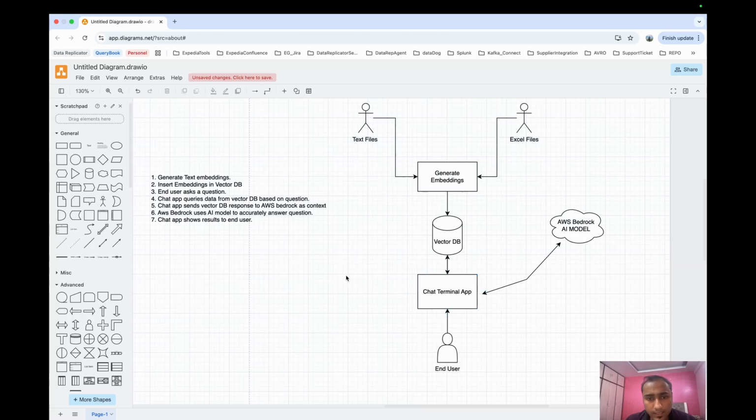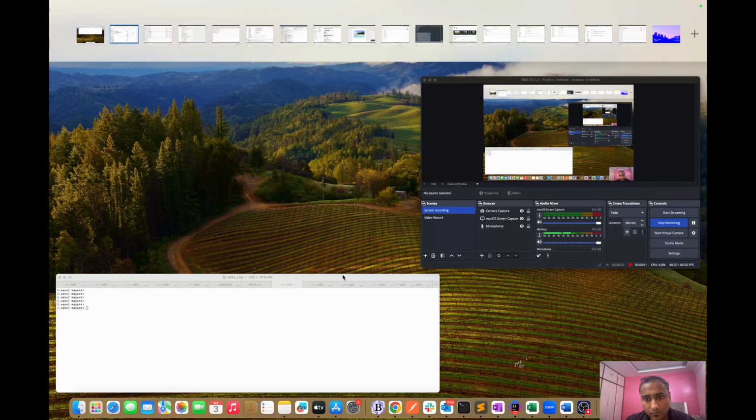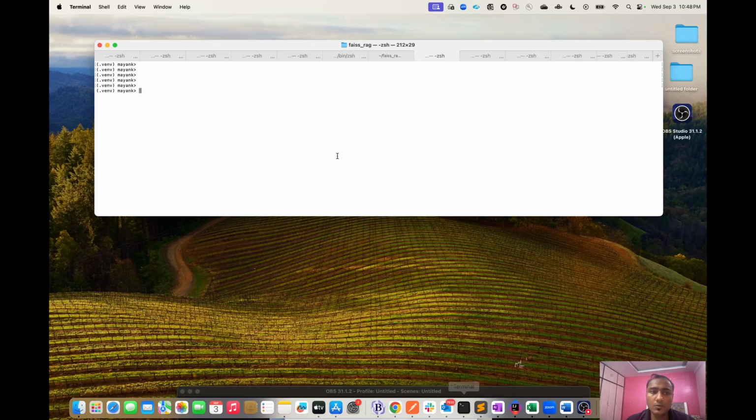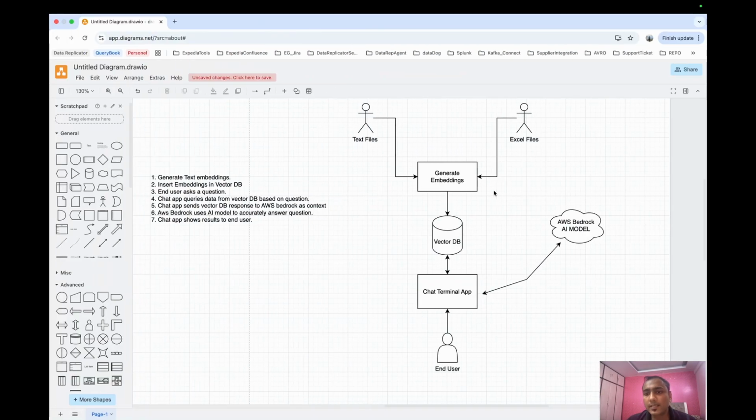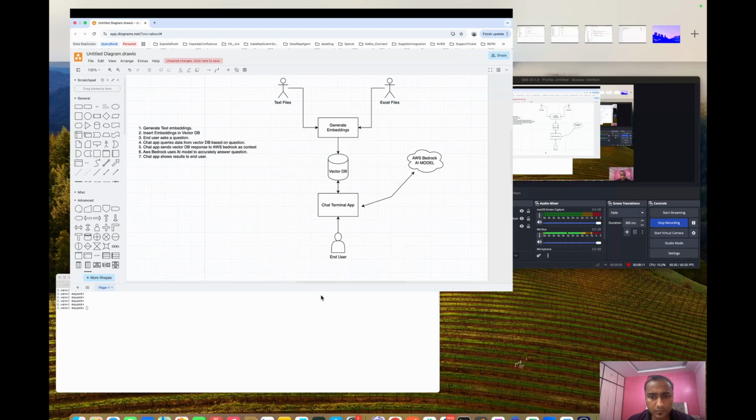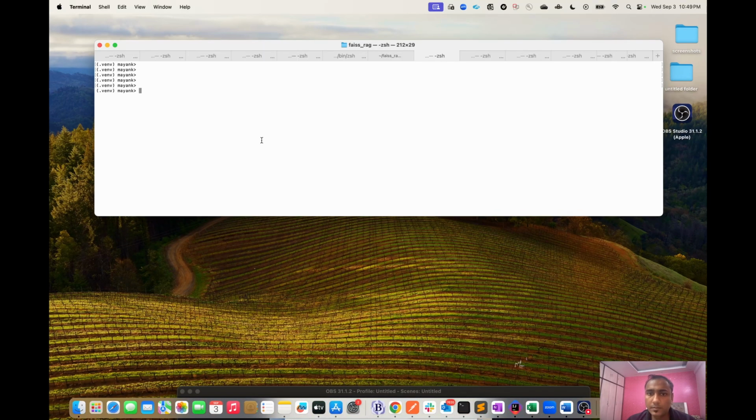Let me go to the terminal to show you how this setup looks. There are basically two scripts that I will be using. One is to embed the data and ingest it into the DB, and the other is to query the data from the DB and communicate with AWS Bedrock. In my terminal window, I have already set up the environment.